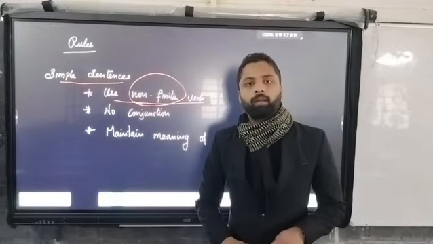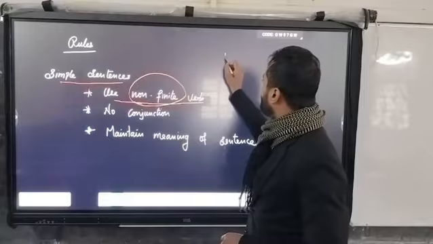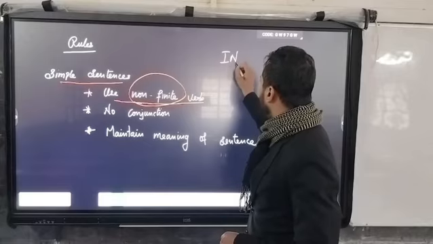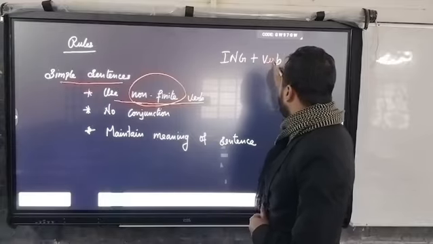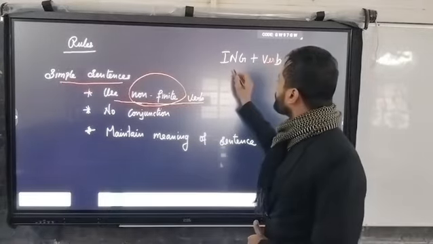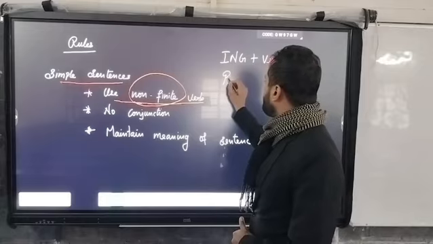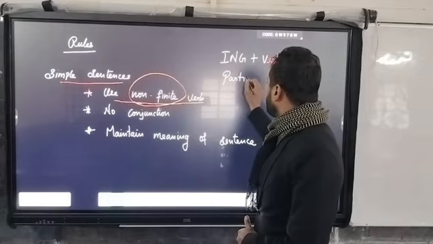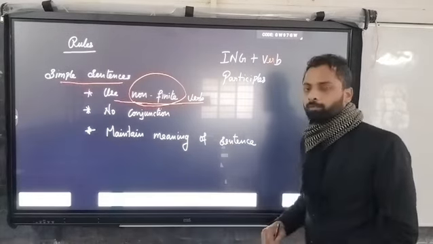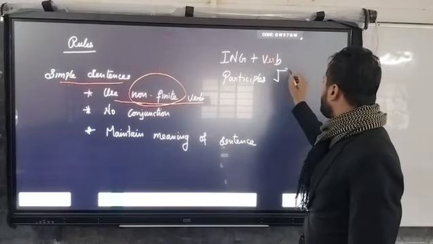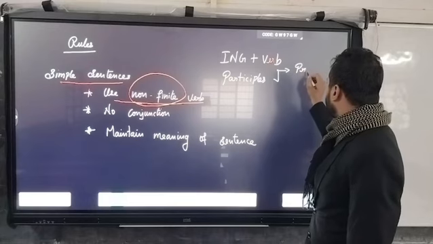What are those non-finite verbs? Non-finite verb: ing of the verb, that is verb plus ing, and also participles. Two participles are there. One is present participle.